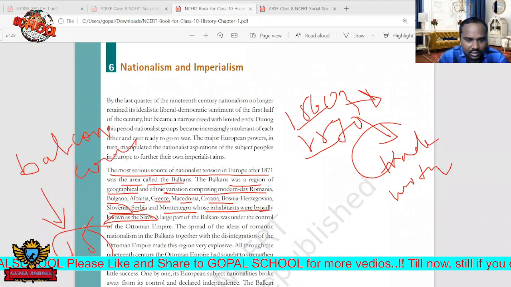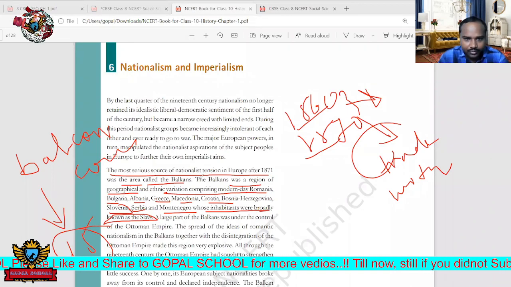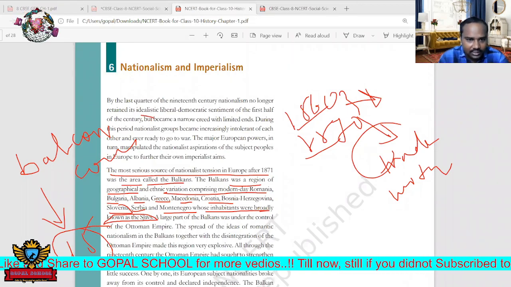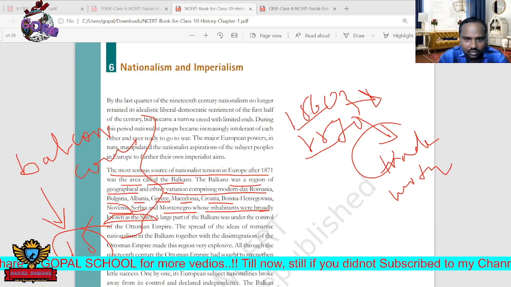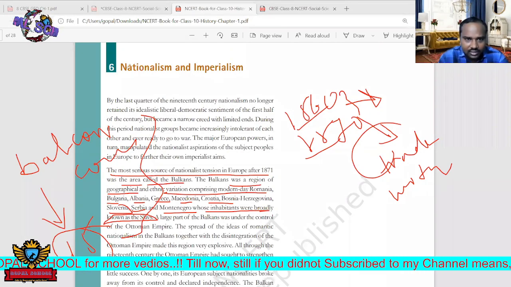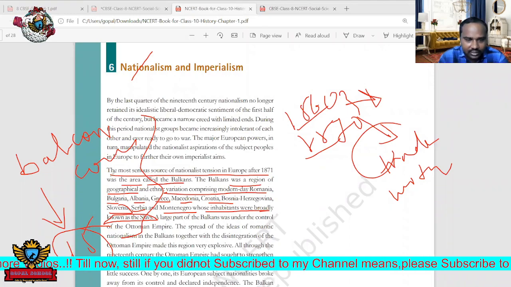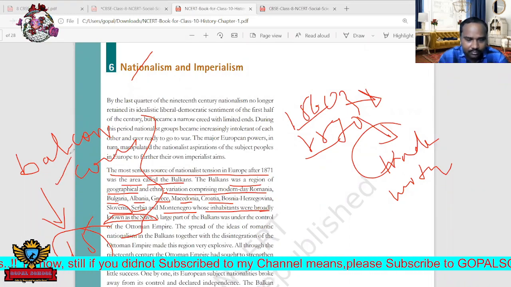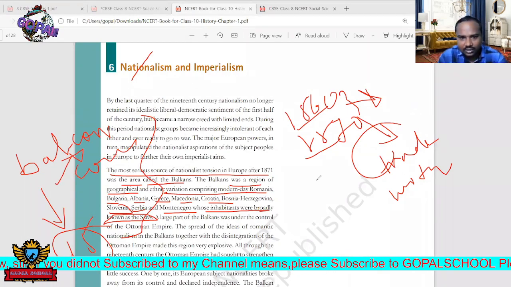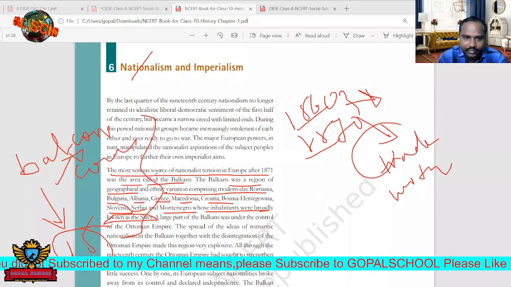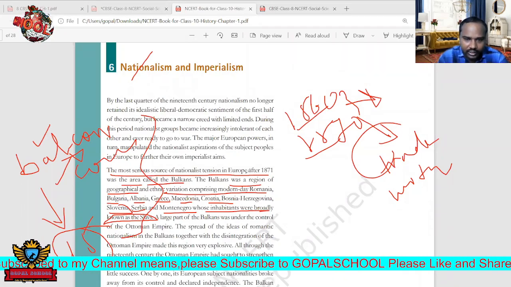These countries are newly formed in Europe. Previously there were no countries like this. After the completion of this nationalism, the main thing that happened is that the Balkan countries were formed. In the Balkans there are mountains. Actually, the name Balkan indicates mountains.